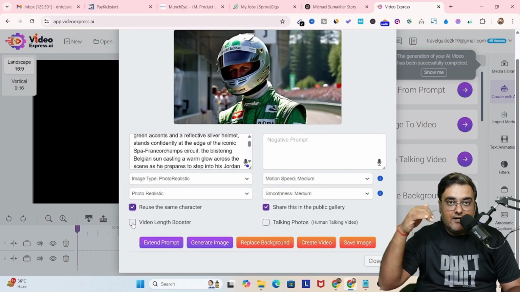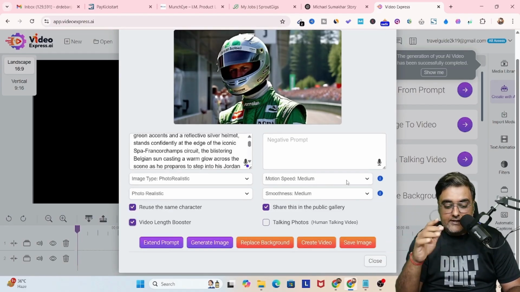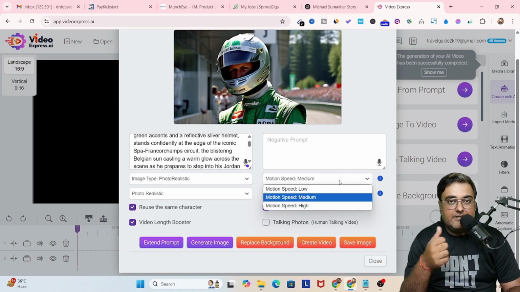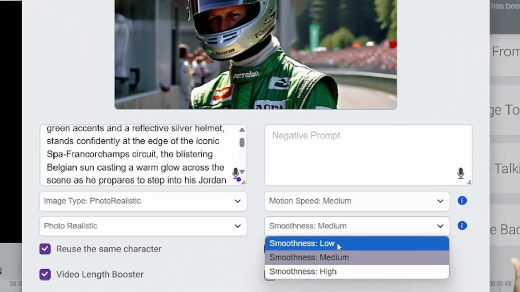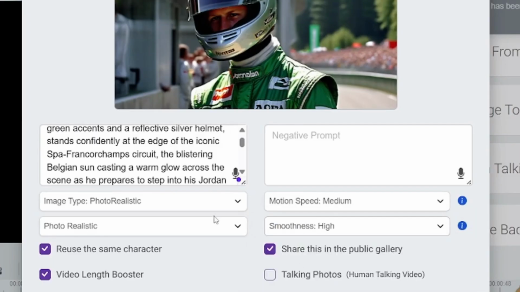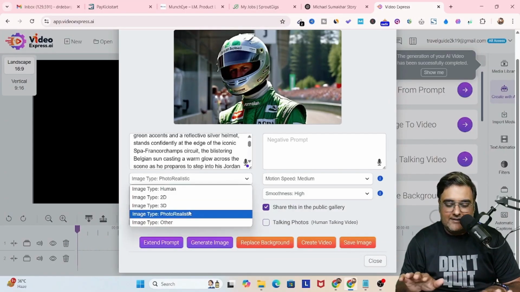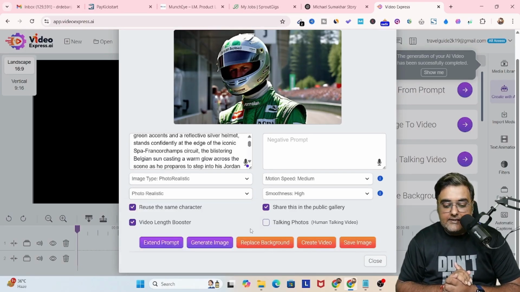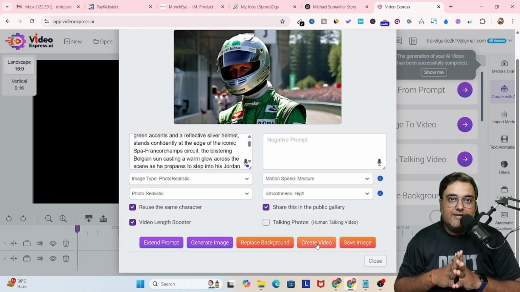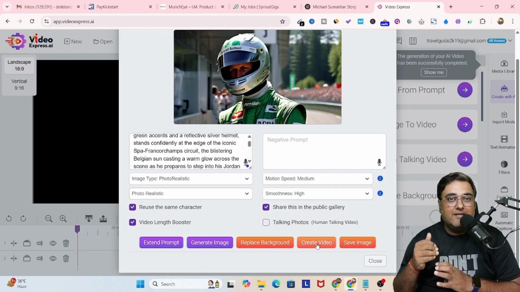So the previous one was a baby version. So we hadn't used the same character, but this time we have, right? And then we have chosen the video length booster. We have chosen the motion speed to be medium and smoothness to be high, right? So that's everything that we have done. And now once this is done, we can just go ahead and click on create video. Just click on that, and again, once this video is rendered, it would be saved under the AI My Videos tab, right? So let's go ahead and actually play around with the third one.